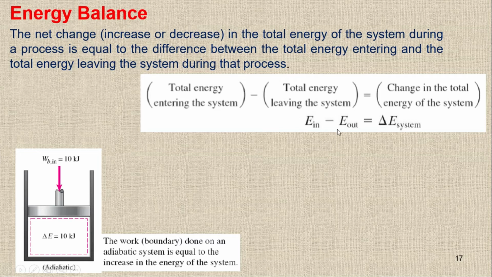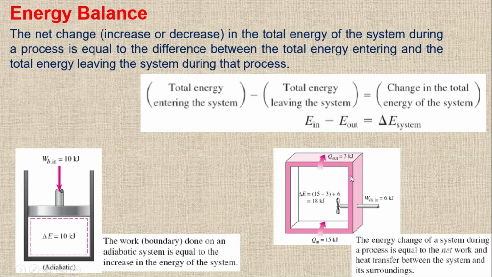Now remember, we have two different energies. One is crossing the boundary, in and out, and one is possessed by the system. Like here, we have a system with a Q in, a Q out, and a W in. With the help of this equation, we have an in of 15 kilojoule and an in of 6 kilojoule.